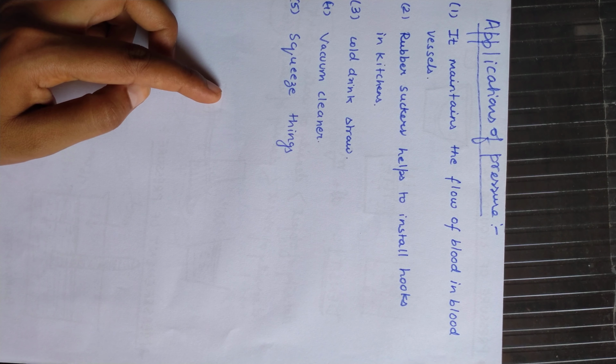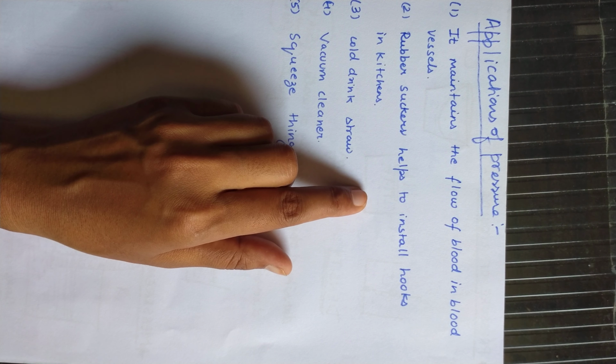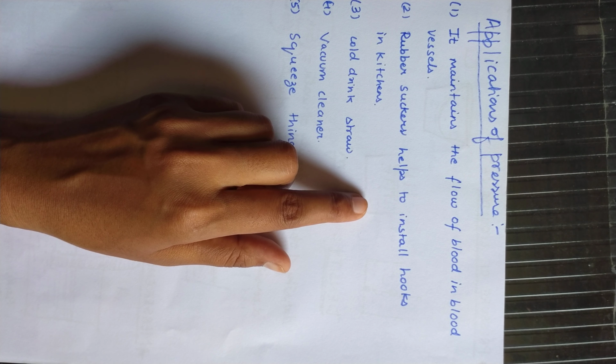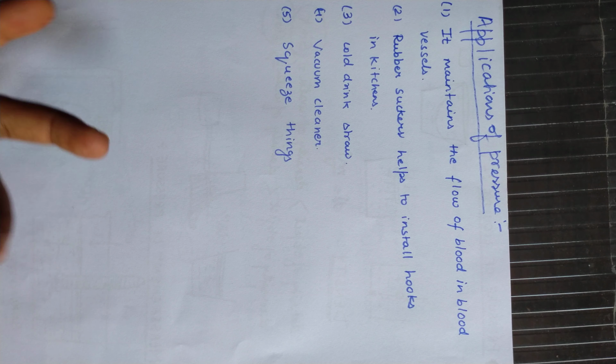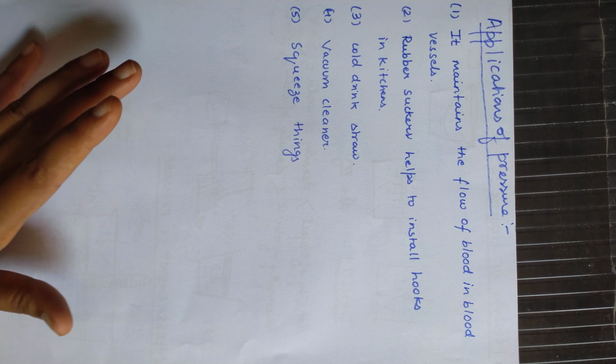Rubber suckers are used to install hooks in the kitchen, because the air between the wall and the sucker is sucked out with the help of the rubber sucker. So it gets attached to the wall. We are not able to remove it from the wall easily, and it helps to install hooks, and on these hooks we can hang anything.